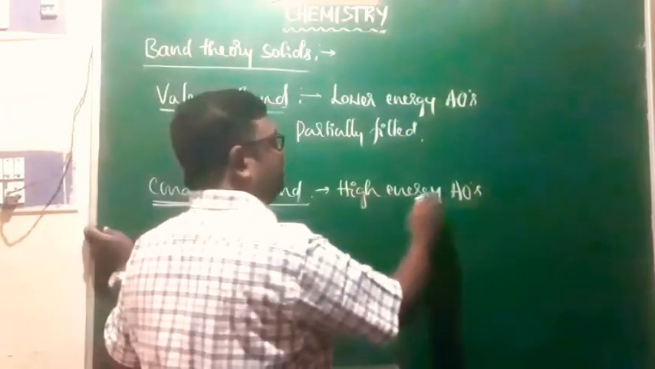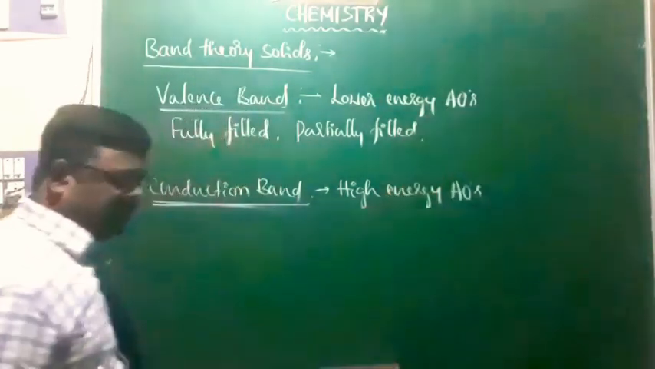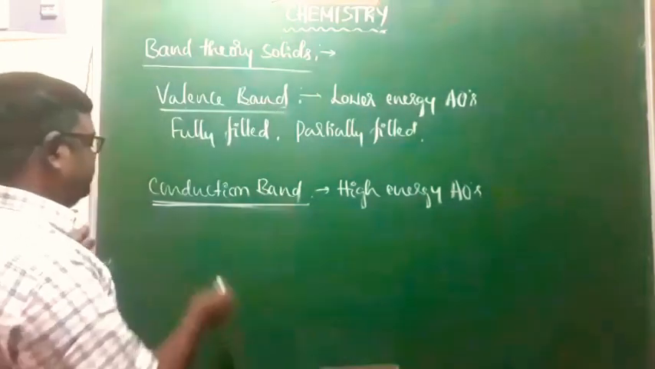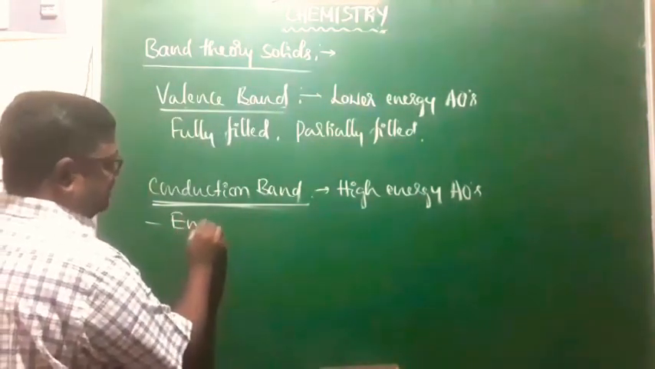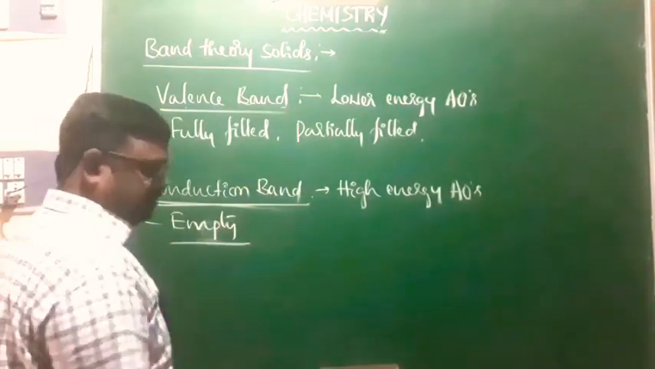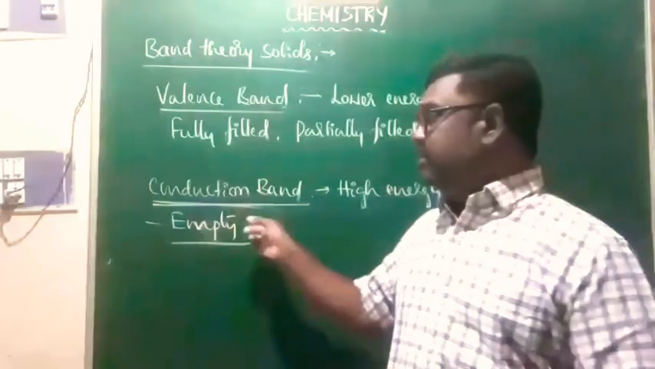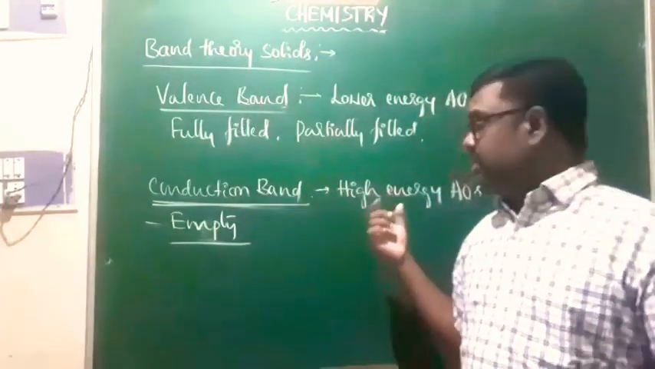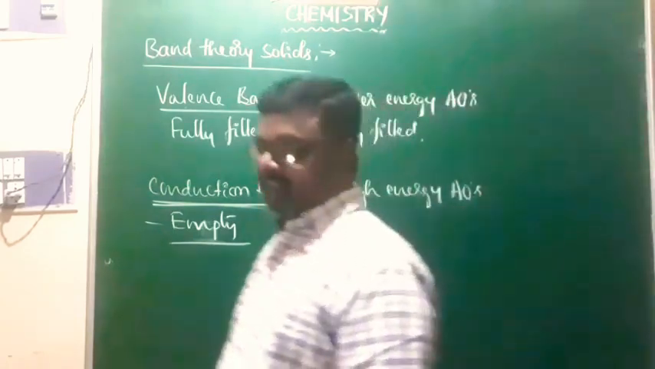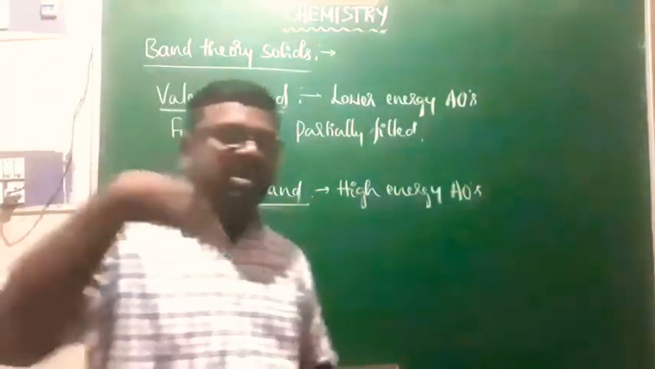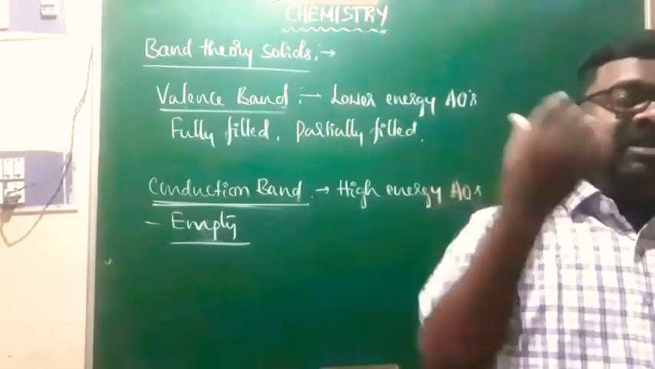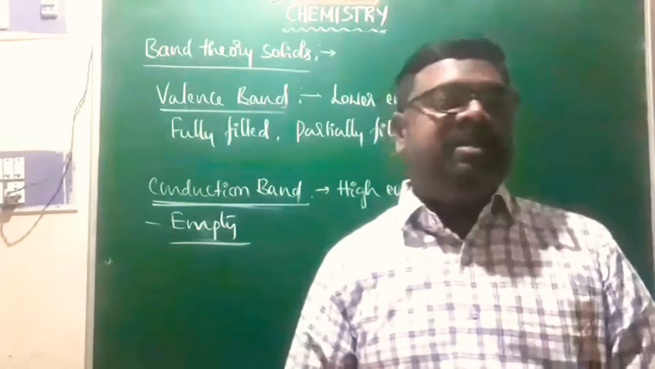These high energy atomic orbitals generally don't have electrons, because electrons prefer to occupy low energy atomic orbitals. Therefore, the conduction band is empty. This empty energy band produced by the overlapping of high energy atomic orbitals is called the conduction band. Solids are characterized by valence bands and conduction bands.